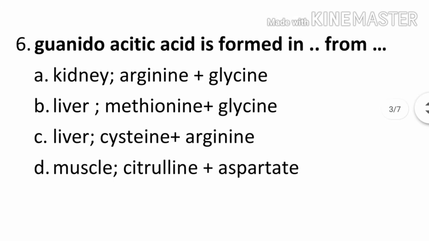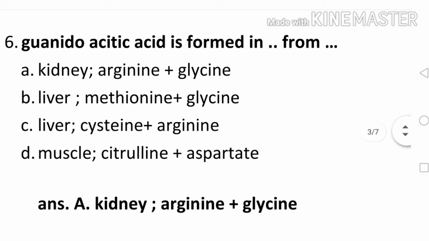Question number 6. Guanidoacetic acid is formed in and from option A kidney, arginine plus glycine, option B liver, methionine plus glycine, C liver, cysteine plus arginine, D muscle, citrulline plus aspartate. The correct answer is A kidney. Guanidoacetic acid is formed in kidney and from arginine and glycine.